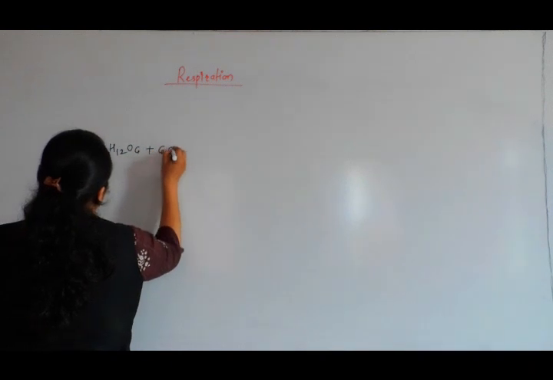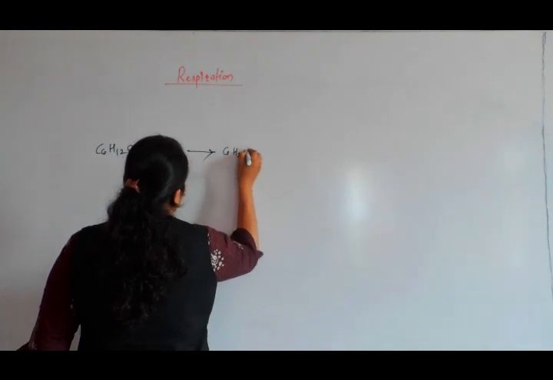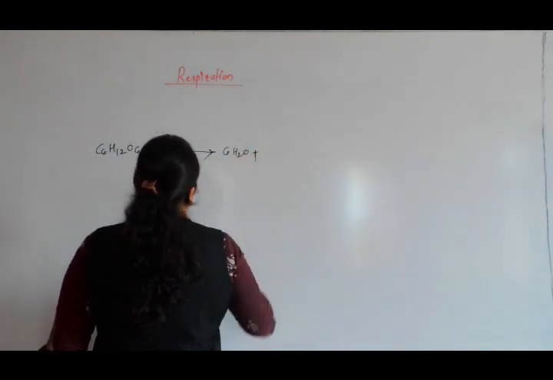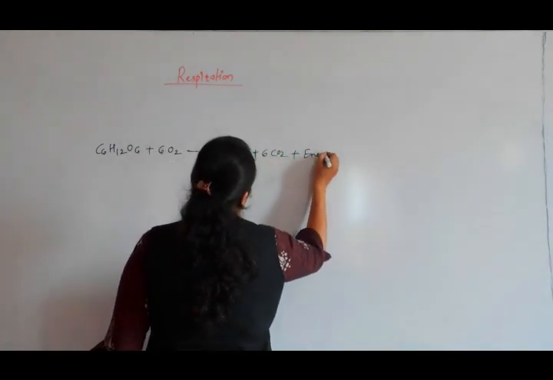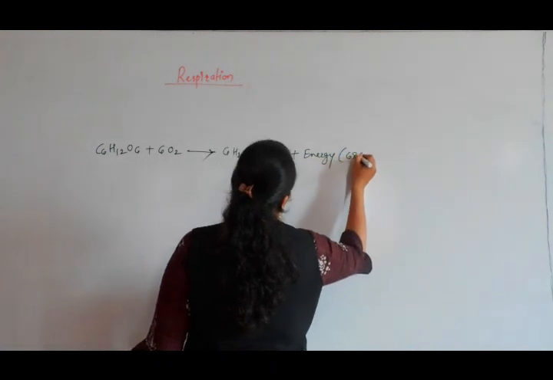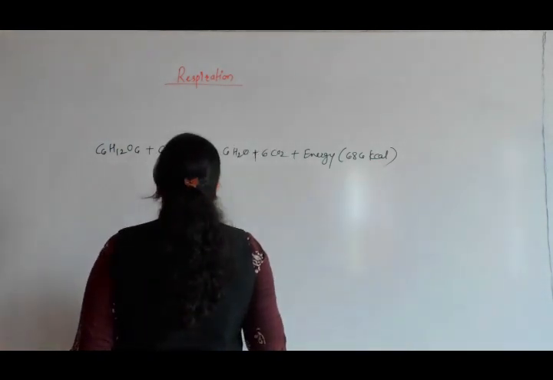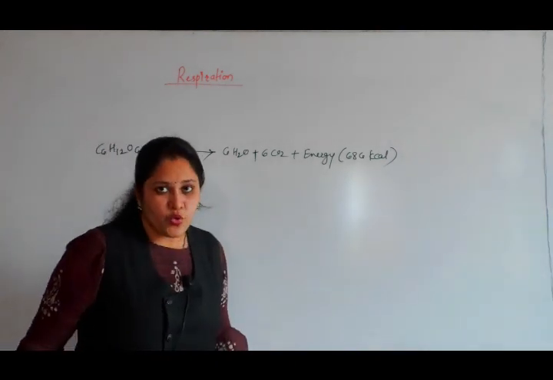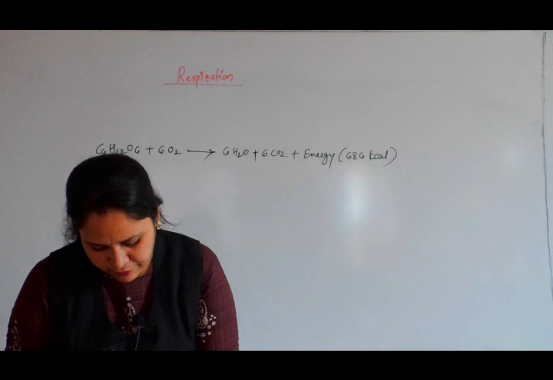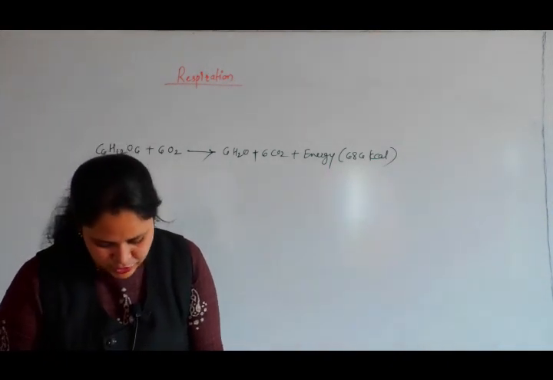C6H12O6 plus 6O2 gives 6H2O, water is formed, 6CO2 plus energy. How much energy? 686 kilocalorie energy is released. So in the process of respiration, oxygen is consumed, whereas in photosynthesis, CO2 is consumed and oxygen is released.